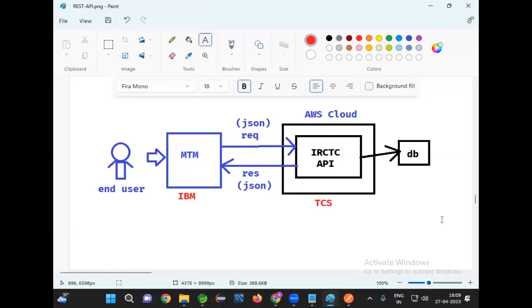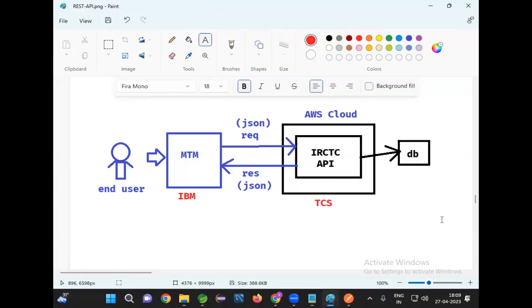Now here, we are on the provider side, you are on the consumer side. We are working in one company, you are working in another company. Your project should communicate with my project. For that, first of all, you should know about my project. What is my API URL? What is the input for my API? What is the output of my API? Which format will my API support as input, and which as output?